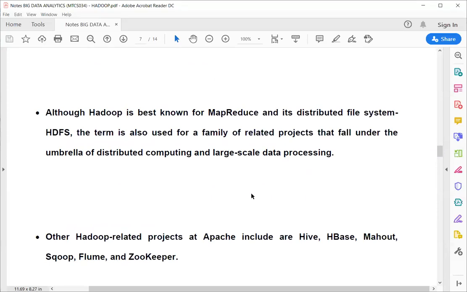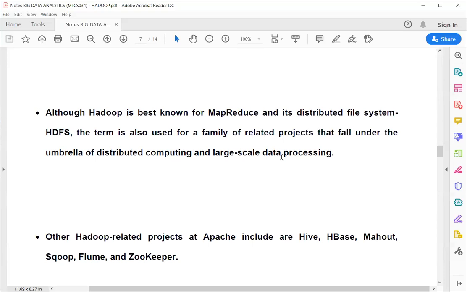Apache Hadoop is best known for MapReduce. As we have discussed, MapReduce is one of the main open source frameworks, and it is widely accepted and used by different types of big data processing applications. And it is using the distributed file system. There is a family of related projects that fall under the umbrella of distributed computing and large scale data processing.